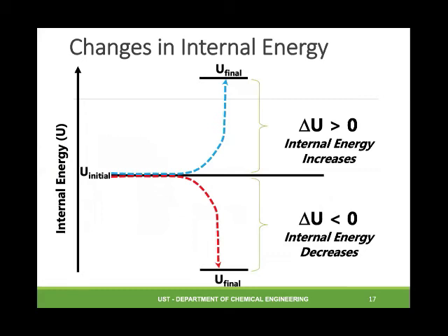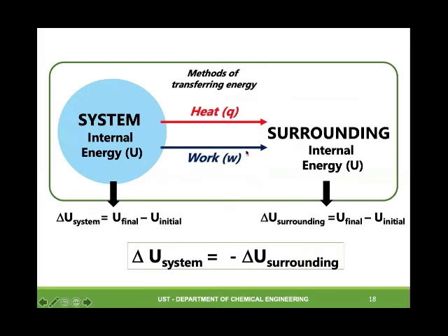Now, for conventions on changes in internal energy, we compare the initial to the final state. If the final is higher, delta U or internal energy increases. If the final internal energy is lower than the initial, delta U or internal energy decreases. If we consider the internal energy of the system and surroundings, and heat and work are being transferred, in terms of magnitude, the delta U of the system is just the negative delta U of the surroundings.